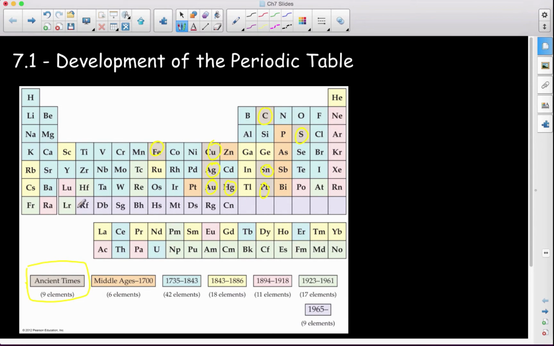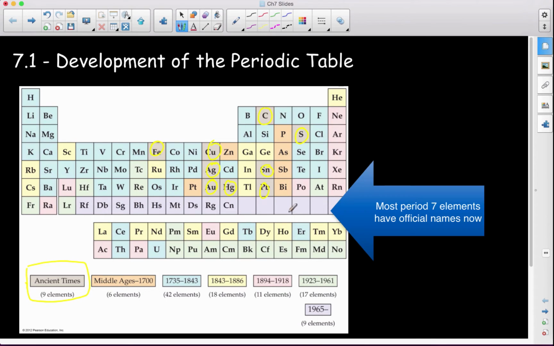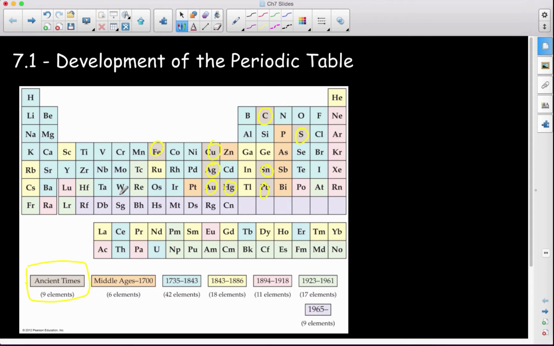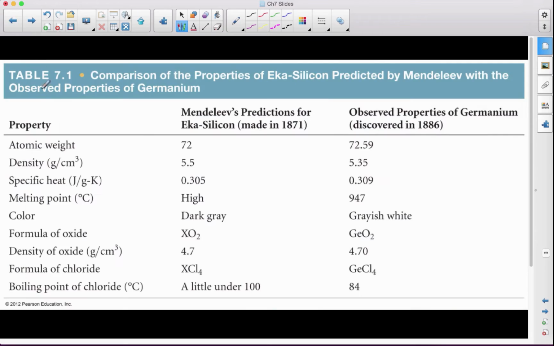So anyway, and then obviously these are some of the very most recent. And these are ones that we've currently discovered, which really means created, courtesy of particle accelerators. Couple of things to note in terms of history: you'll see that there are a lot of blue and yellow ones. Around the 1800s is when chemistry was really born and came into its own as a science, which is why this is where we get the boatload of our elements from.